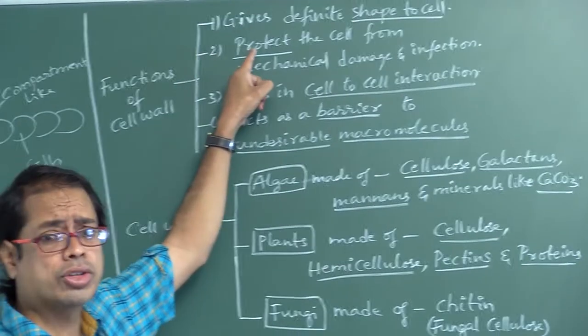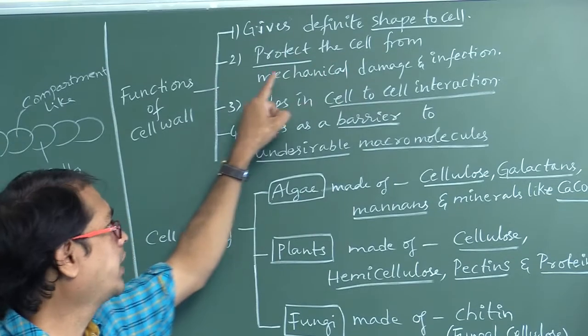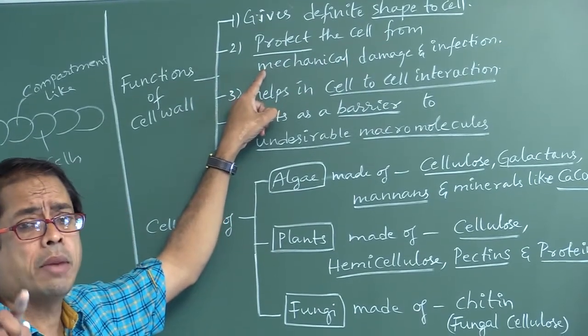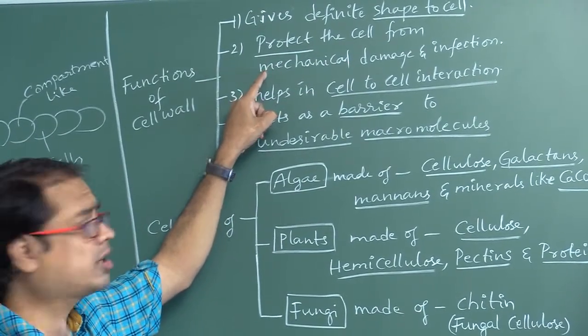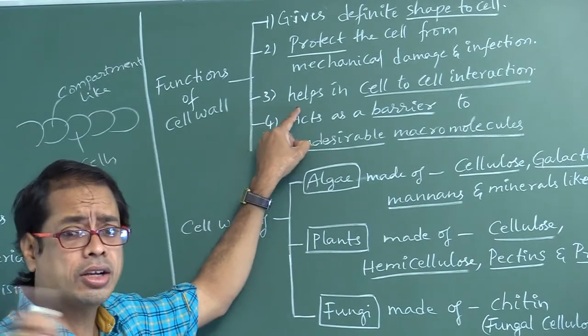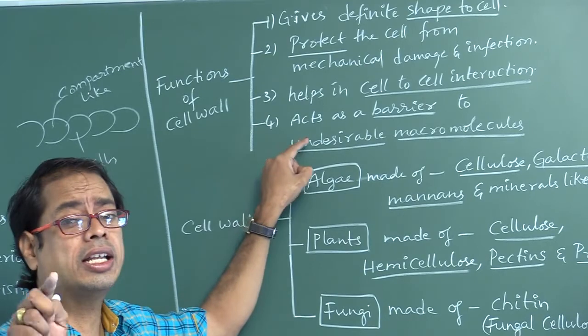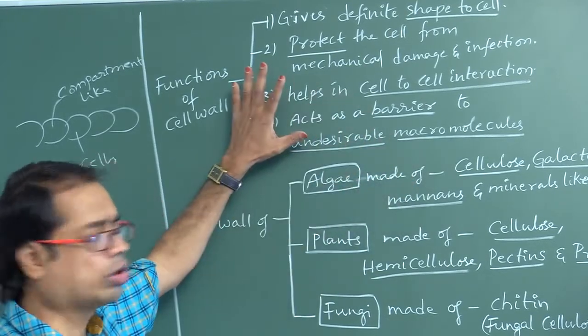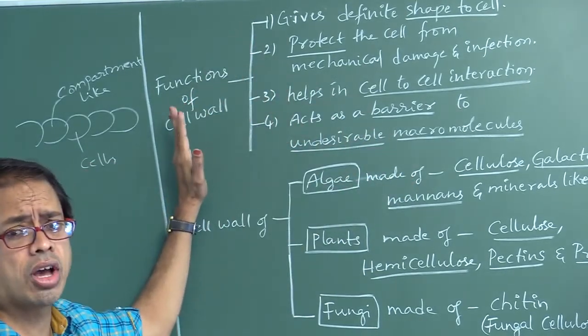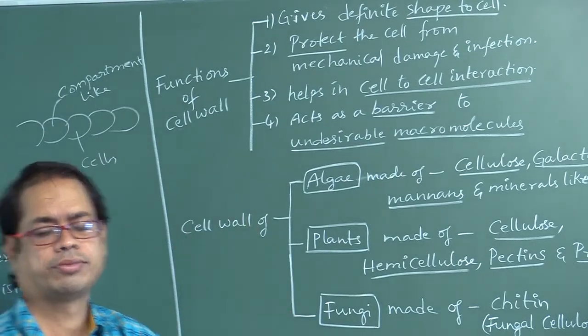It gives definite shape to the cell. Next one, it protects the cell from mechanical damage and infection, and it helps in cell-to-cell interaction, and it acts as a barrier to undesirable macromolecules. These are all the different functions of cell wall.